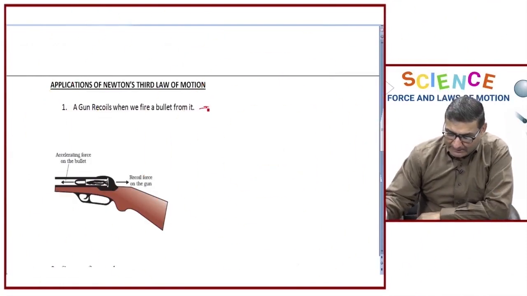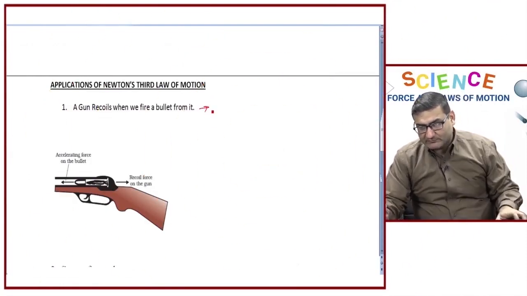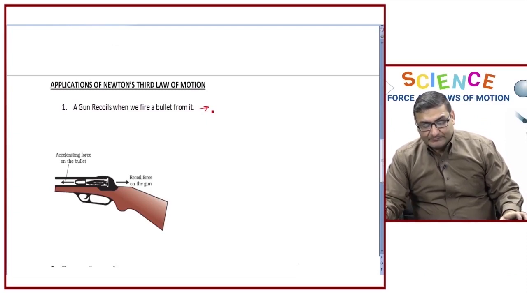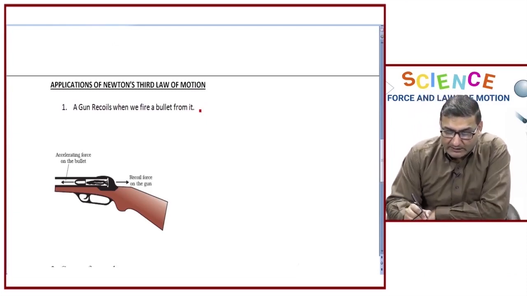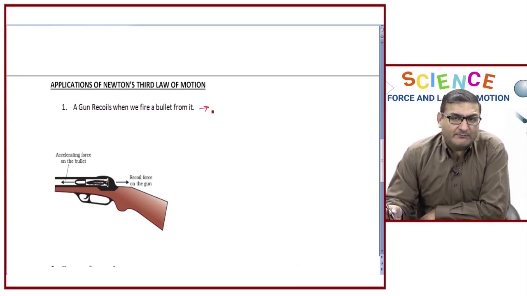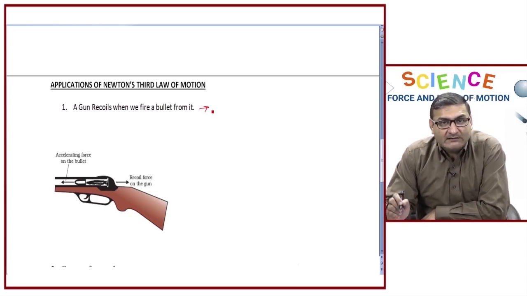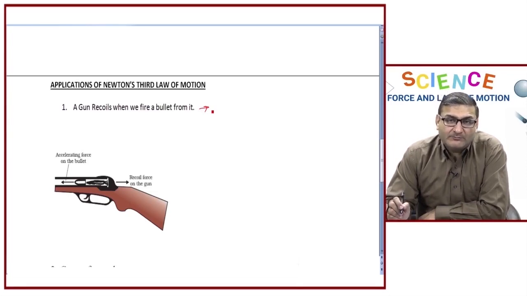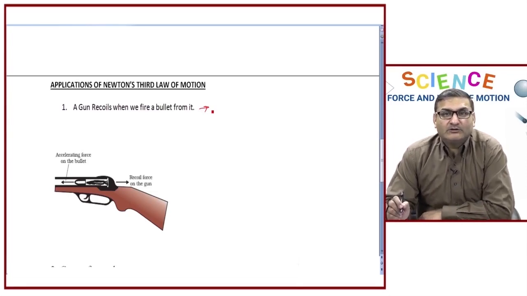We can relate a few more applications of Newton's third law of motion. Let us see how. Now, a gun recoils when we fire a bullet from it. One thing you need to remember, students, is that we have said that action and reaction are equal and opposite. That is, the amount of force exerted on both the objects will be the same in magnitude, but that force will not provide equal acceleration to both the objects.